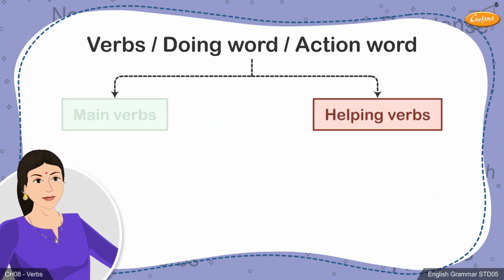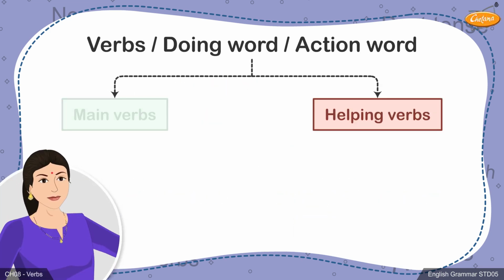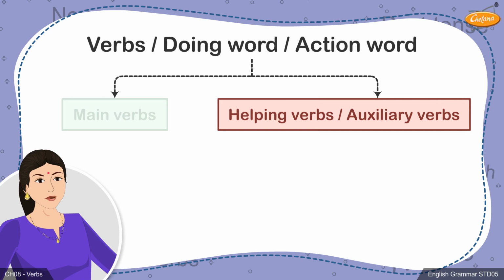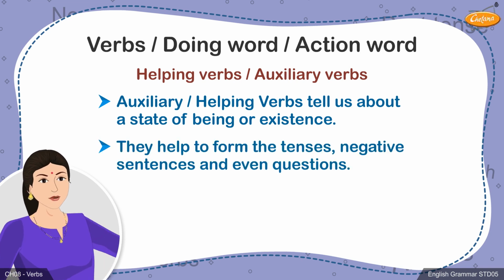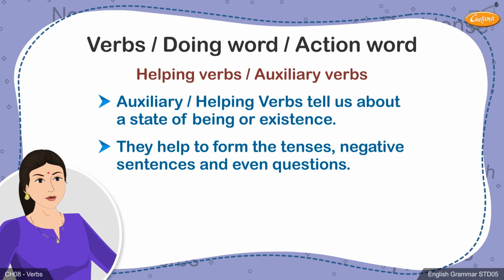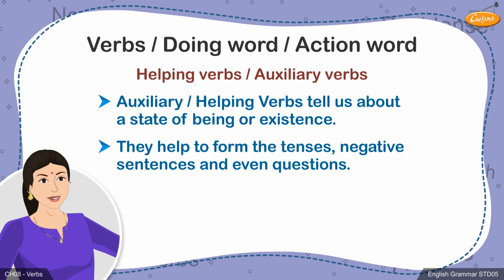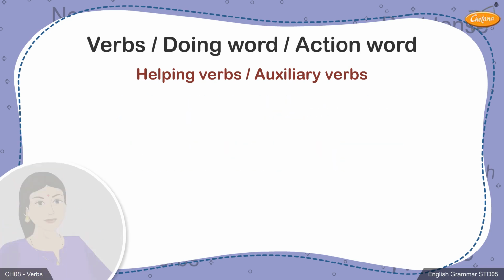The second category of verbs, that is helping verbs, are also called auxiliary verbs. Auxiliary or helping verbs tell us about a state of being or existence. They help to form the tenses, negative sentences, and even questions. Let's consider a few examples to understand this concept.